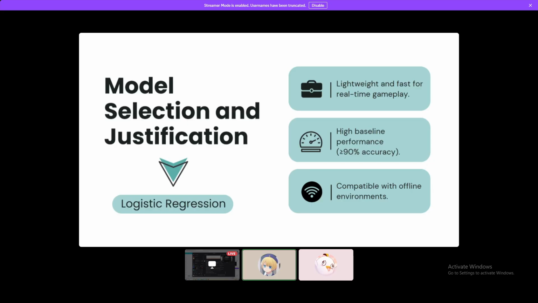For the model selection and justification, we select logistic regression because it is lightweight and fast for real-time gameplay, has high baseline performance, which is above 90% accuracy, and is also compatible with offline environments.